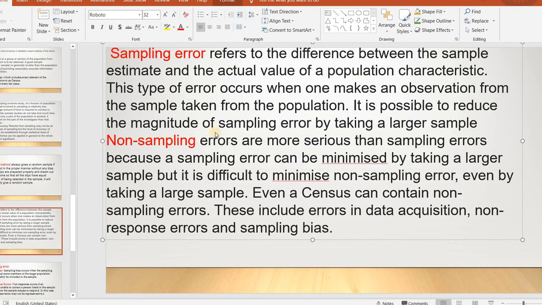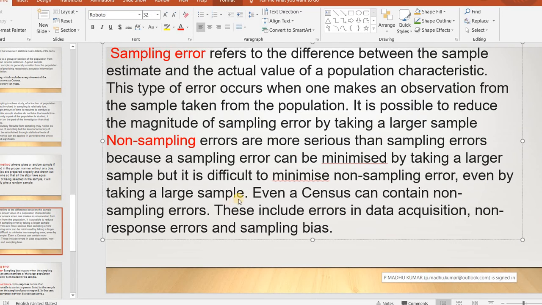Okay, that one is the sampling error. Another one is non-sampling error. This error is more serious than sampling error. Even a census can contain non-sampling error. We can minimize sampling error by taking a sample, but it is difficult to minimize non-sampling error.